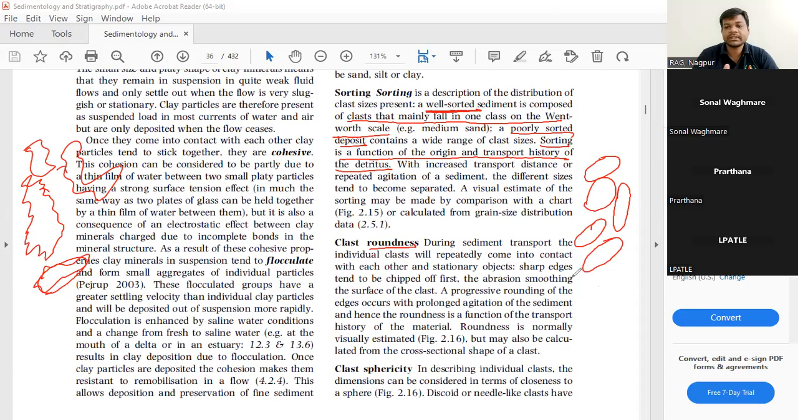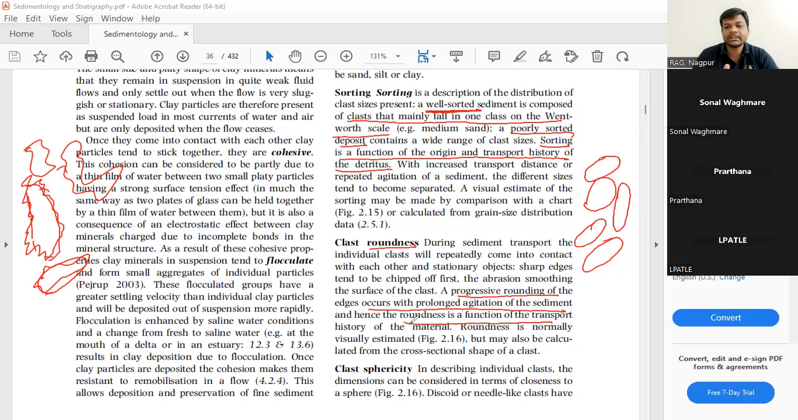The first effect is chipping off these angular portions. These angular portions are chipped off and removed, and then due to abrasion there is rounding of the grains. Progressive rounding of the edges occurs with the prolonged agitation of the sediments.